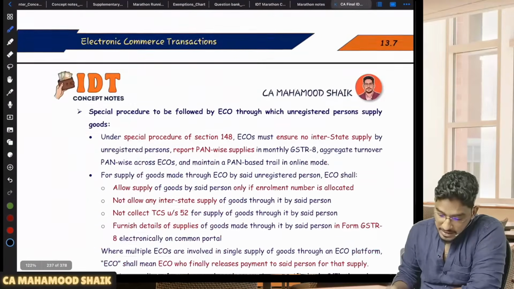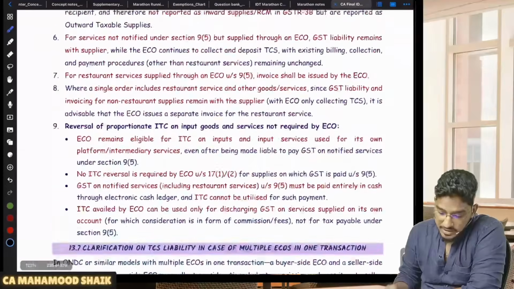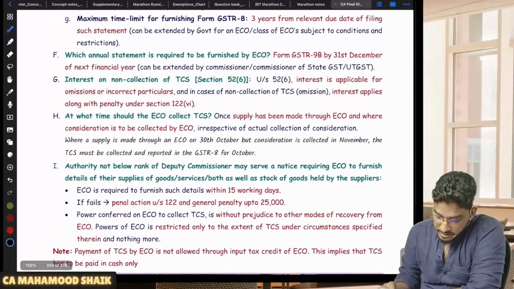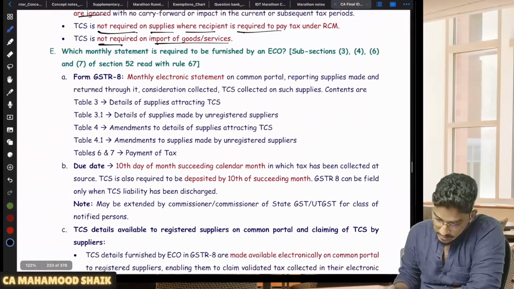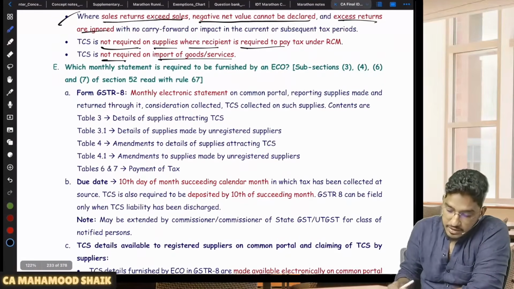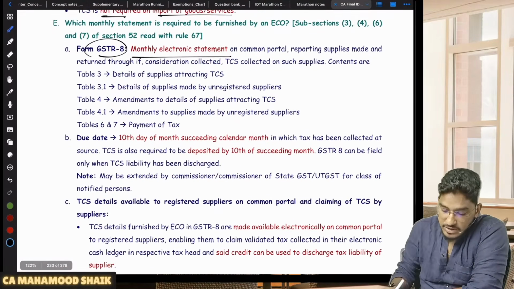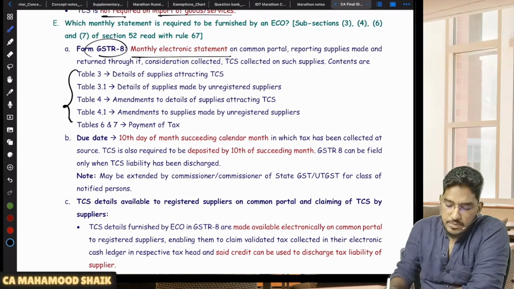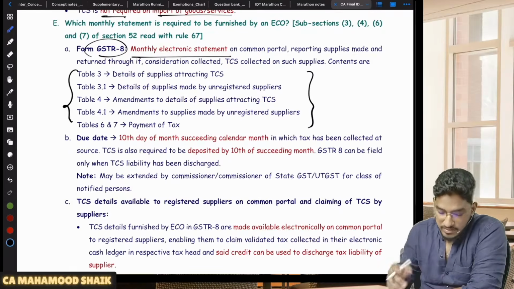Then some procedural formalities. If you are an e-commerce operator, you will be required to file one return, GSTR 8, which will be a monthly electronic statement. There are various details which you are required to submit. There will be so many tables in that GSTR 8, and all the tables you have to fill.